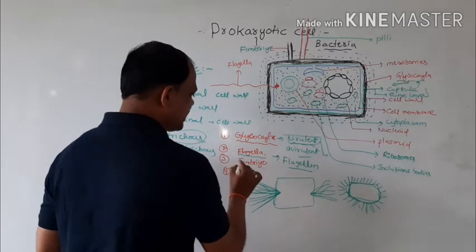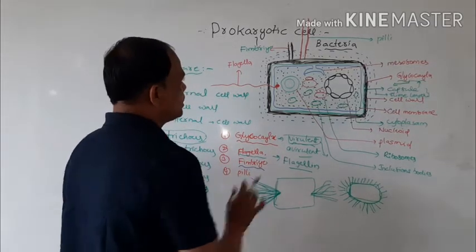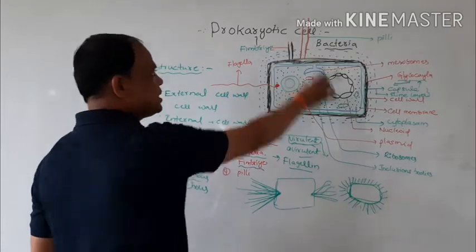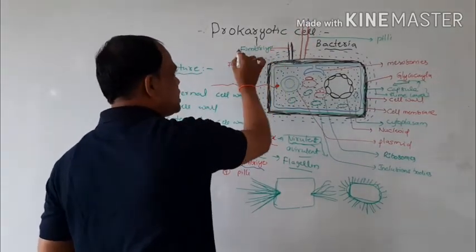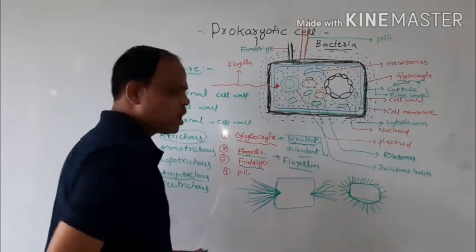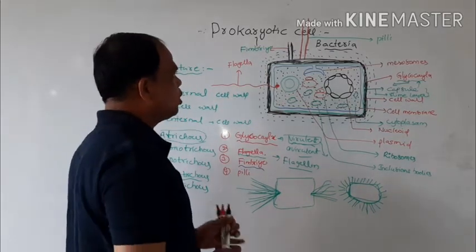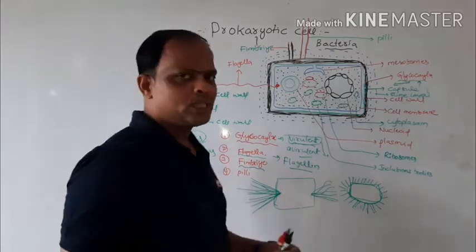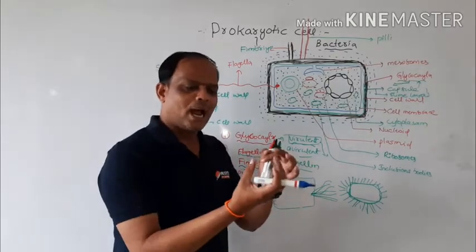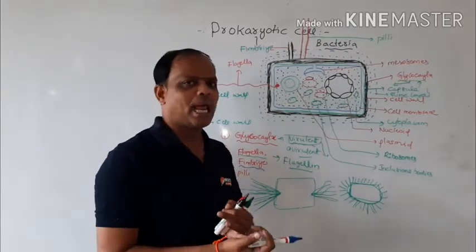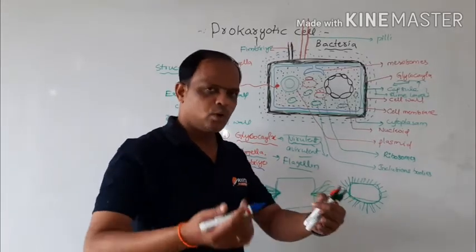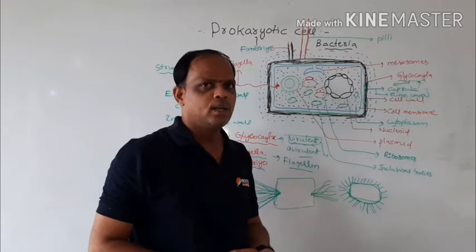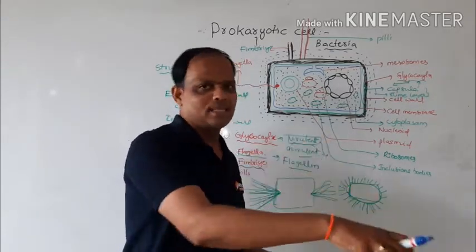And the next one is the fimbriae. This is a bristle-like, hollow structure called fimbriae. This is not used for motility. The fimbriae are used only for attachment to the substratum in aquatic bacteria. In aquatic bacteria, they are located inside the water, so they attach to the substratum.